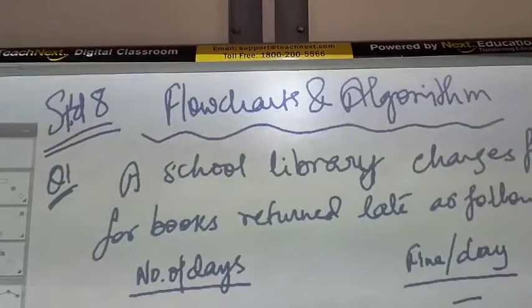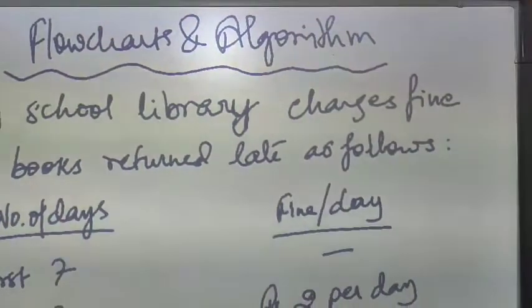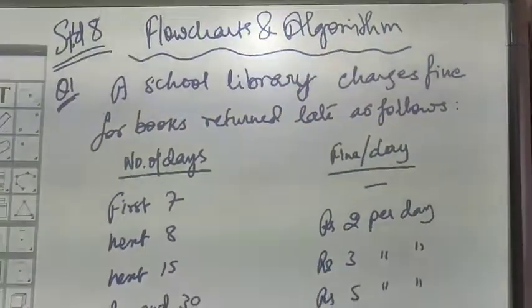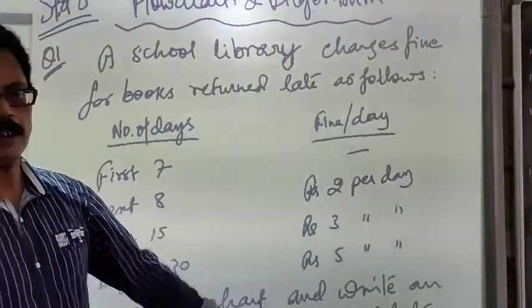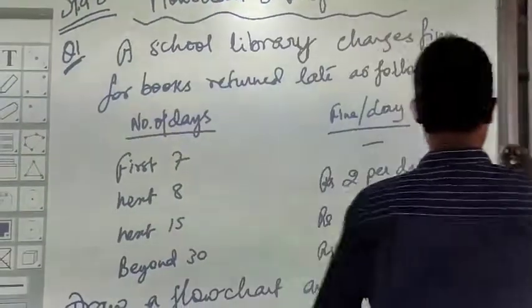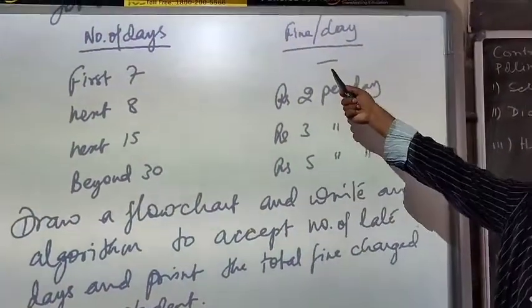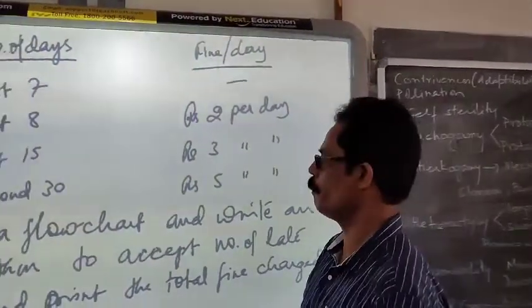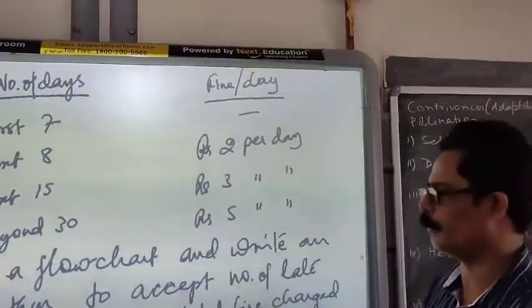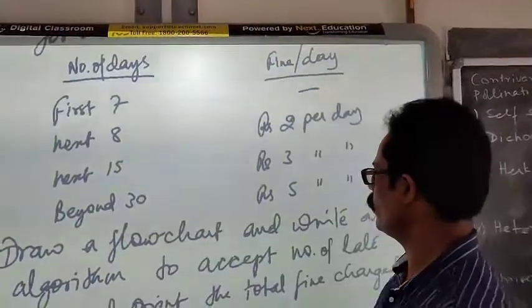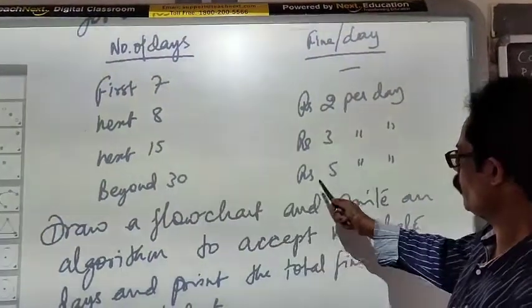Question number 1. A school library charges fine for books returned late as follows. Here we have the number of late days and the fine charged per day in rupees. For the first 7 days there is no fine charge. That means the fine is 0. For the next 8 days it's rupees 2 per day. Then for the next 15 days it's rupees 3 per day. And then beyond 30 days, you have rupees 5 per day.